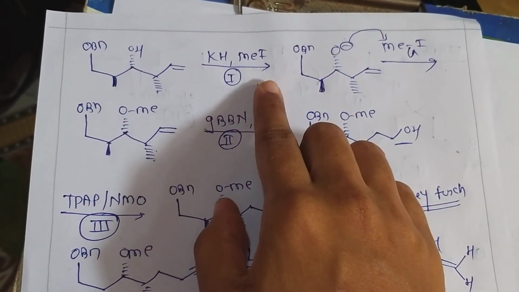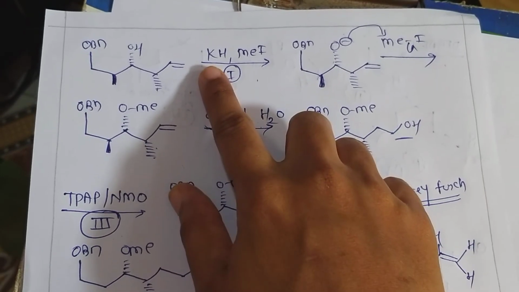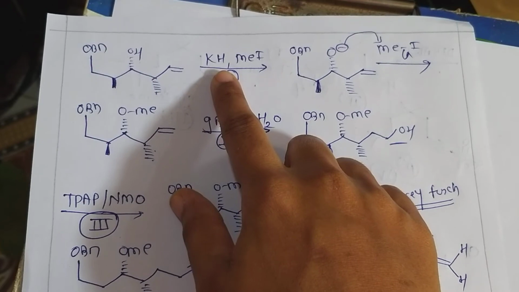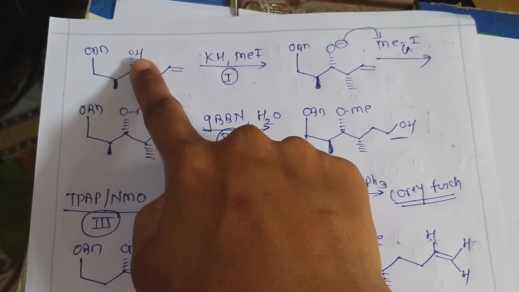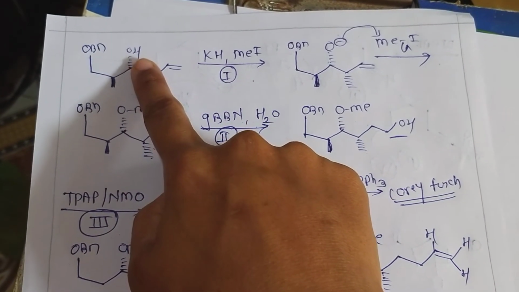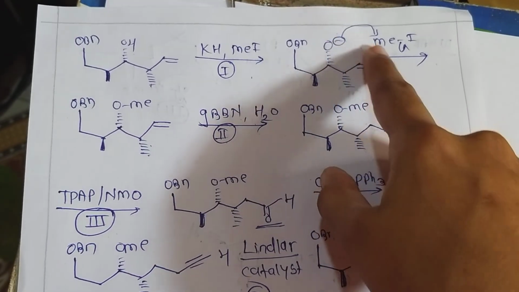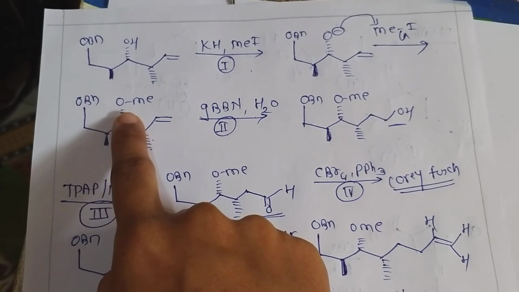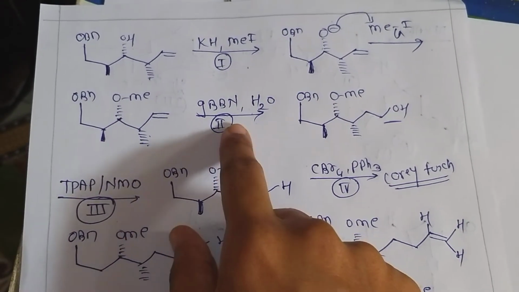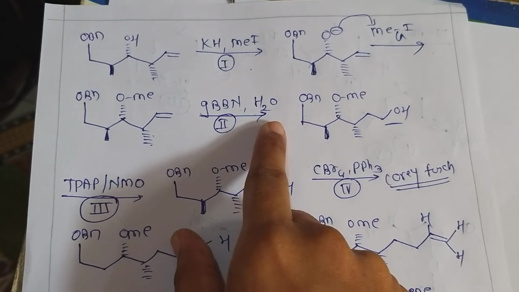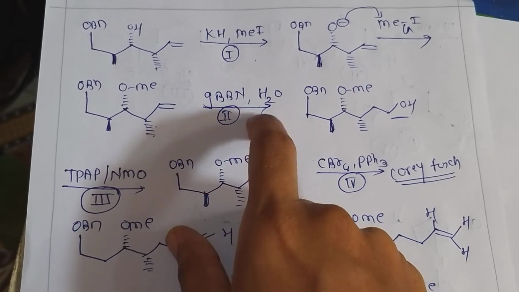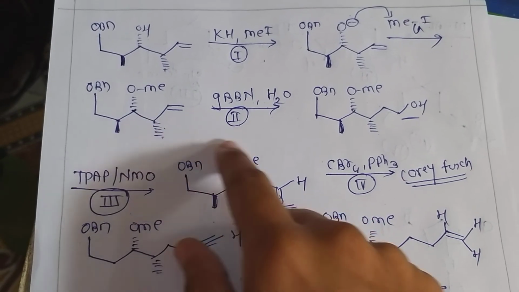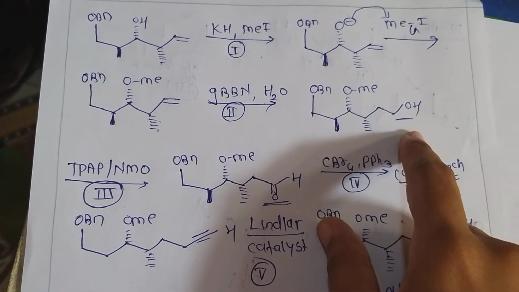KH in the presence of methyl iodide. Potassium hydride is one type of base. It will abstract the more acidic hydrogen. That means it will abstract this hydrogen, forming a carbanion. This carbanion attacks methyl iodide, with removal of iodine and formation of the methylated ester. After that, in the second step, 9-BBN and H2O2 is a hydroborating agent. It will convert the terminal alkyne into an alcohol.